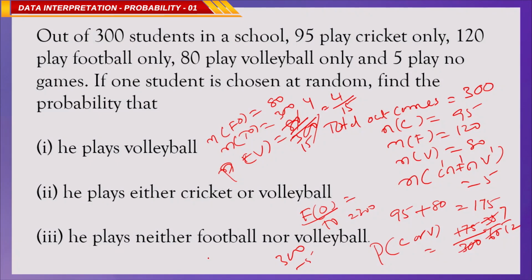Football is 120, volleyball is 80, means 120 plus 80, 200, so 200 by 300, which is 2 by 3. Who plays neither football nor volleyball is 1 minus 2 by 3, which is 1 by 3. The answer is 1 by 3.